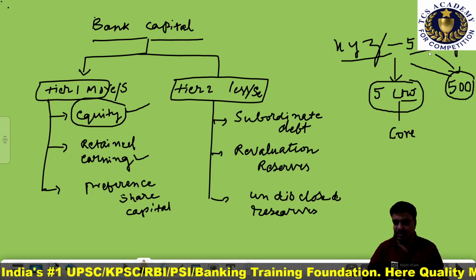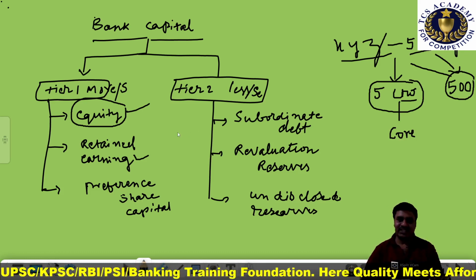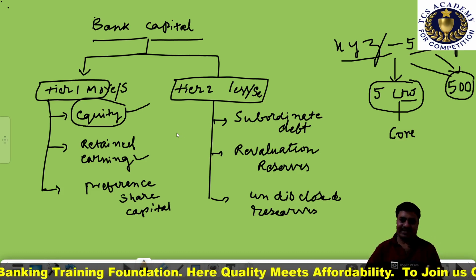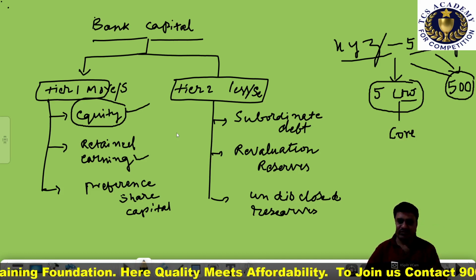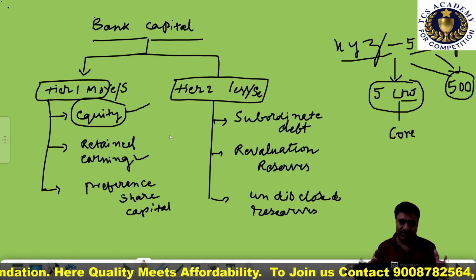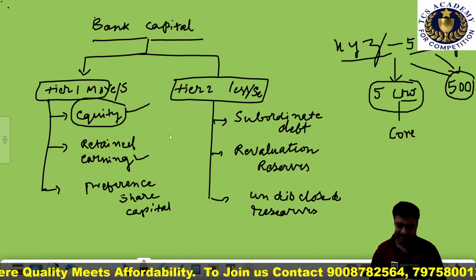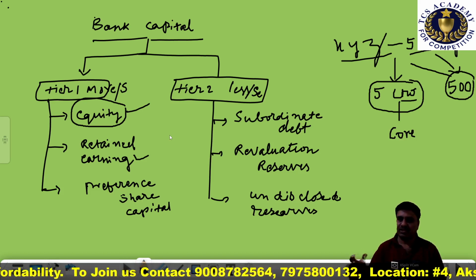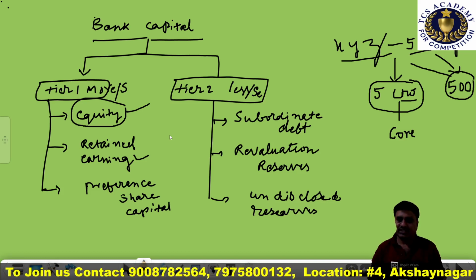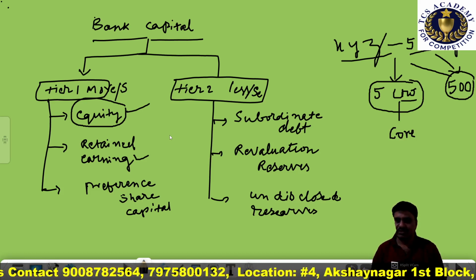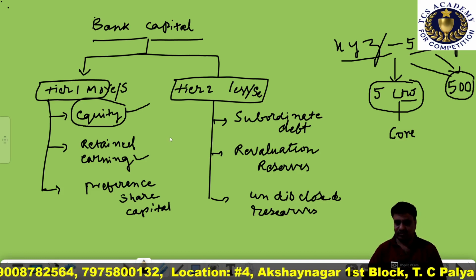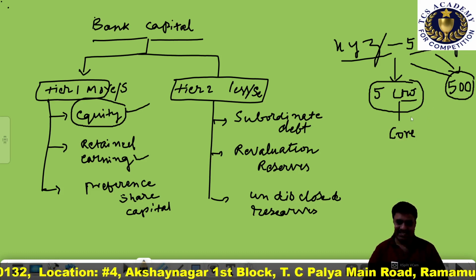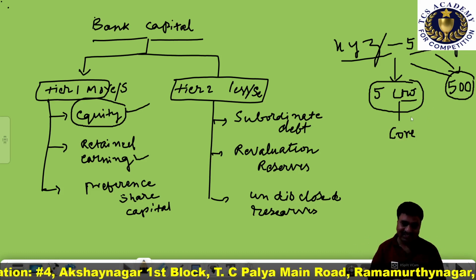Is that clear? But here, what is retained earnings? That portion of the profit of a bank that is not distributed to the shareholders this year as dividend, because the bank has some financial issues. That is the reason why the bank is not able to distribute this 500 crores rupees among the 5 equity shareholders. It has to be retained with the bank itself.